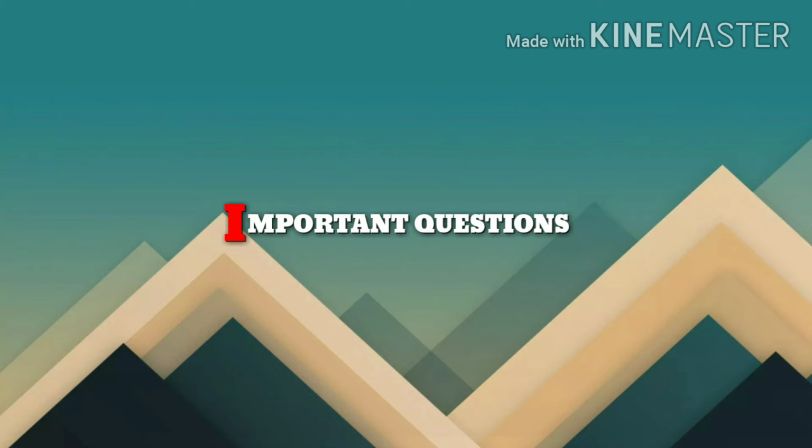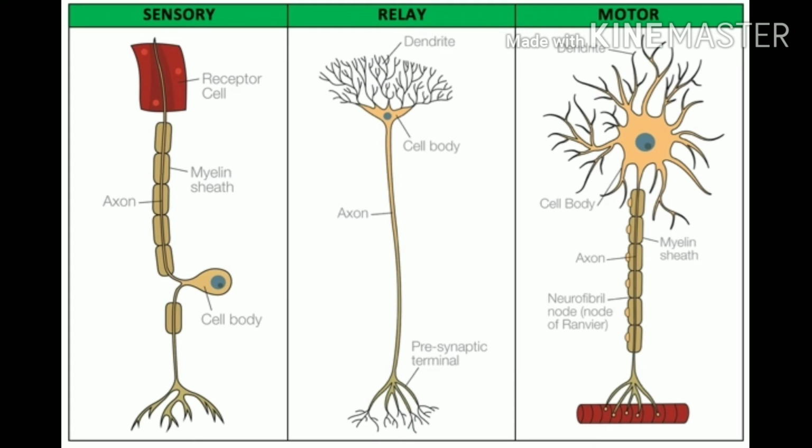Now next one is, how many types of neurons are there? Remember I explained about it in part A. What is a neuron? Neuron is a nerve cell, I told you. So it is of three types: sensory, motor, and relay. Sensory, as the name suggests, receives signals from sense organs.